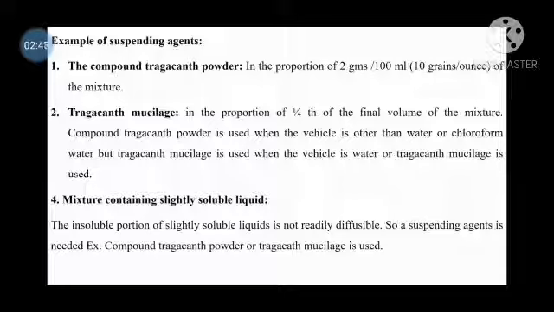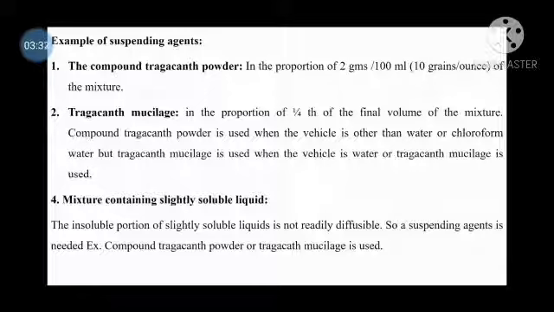The compound tragacanth powder is used in the proportion of 2 gram per 100 ml of liquid or vehicle, that is 10 grains per fluid ounce of the mixture. Second, tragacanth mucilage is used in the proportion of one-fourth of the total volume of the mixture. The compound tragacanth powder is used when the vehicle is other than water or chloroform water, but tragacanth mucilage is used when the vehicle is water.